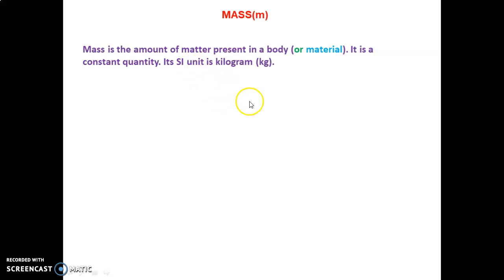We will discuss that in that video. Here you just remember it is the SI unit, that is, the International System of Units. The SI unit is kilogram, kg. Other units are gram, milligram, microgram, nanogram, etc.